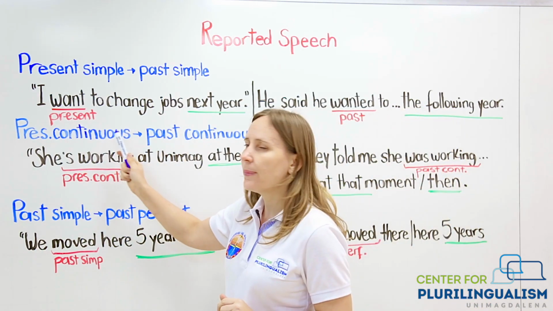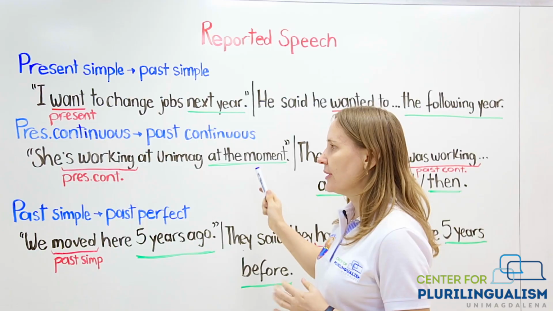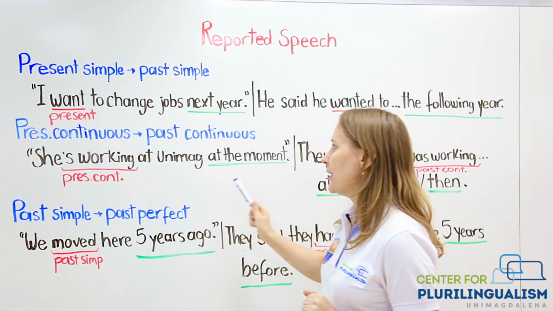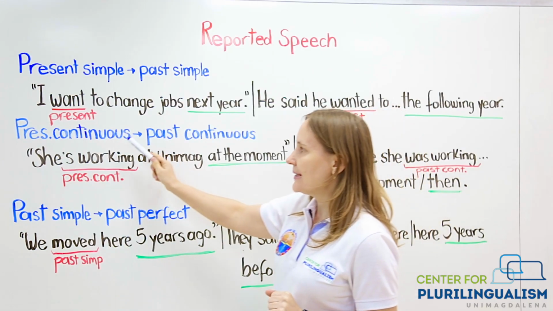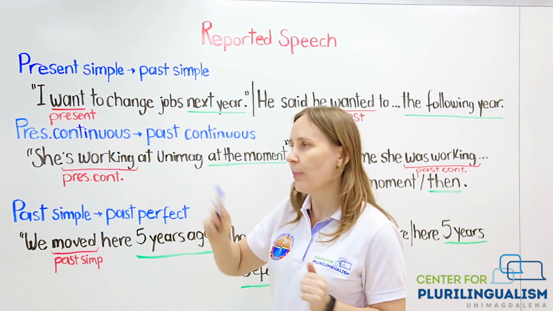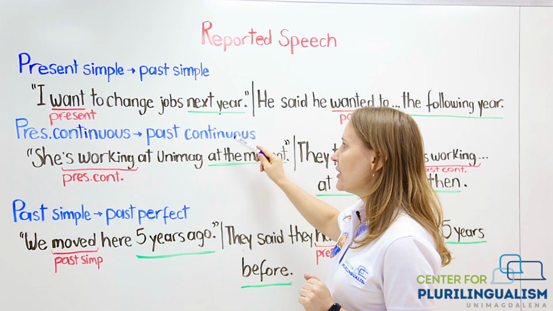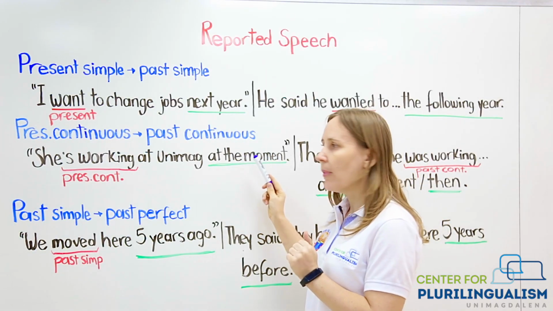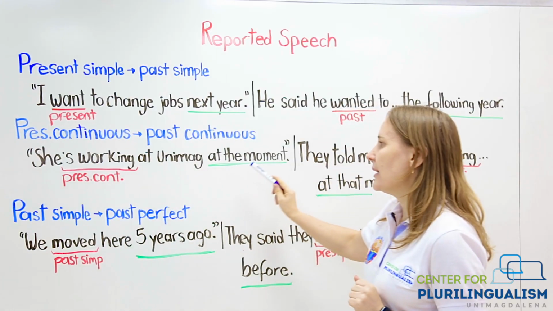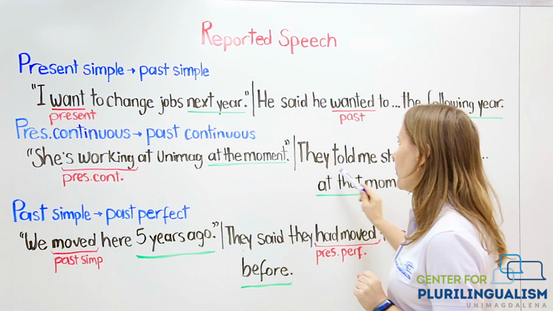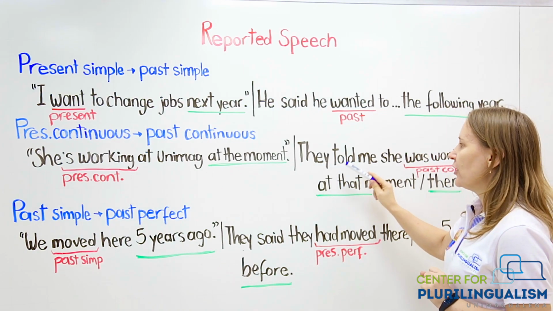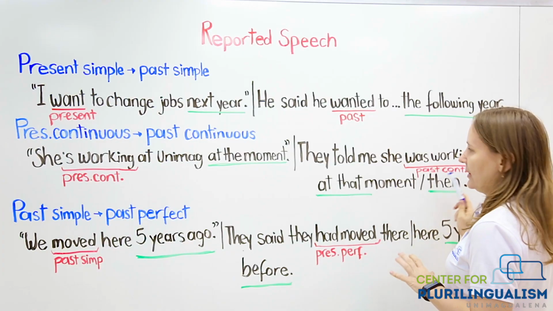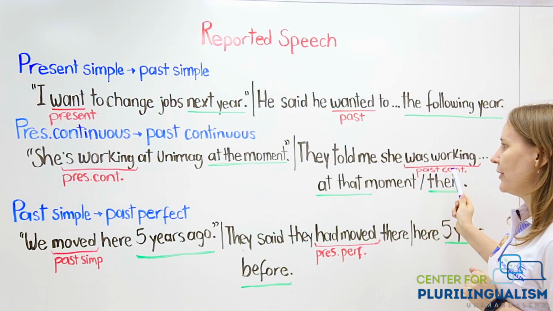If we speak about present continuous, if we heard something in present continuous, for example, she is working at Unimac at the moment. Present continuous, again, one step back. It's going to be transformed into past continuous. Present always is going to become past. So, she is working at Unimac at the moment. In reported speech, it can look like this. They told me she was working at that moment. Yes, she was working at Unimac at that moment.